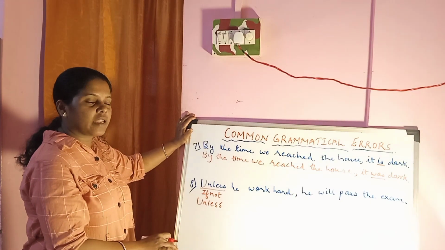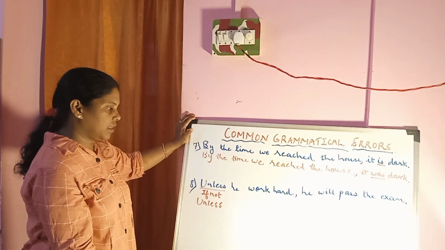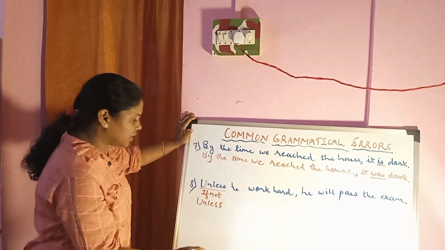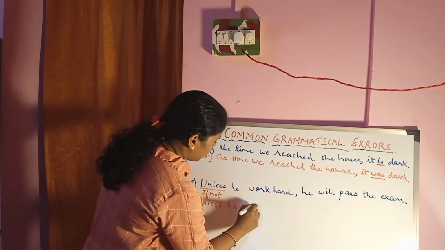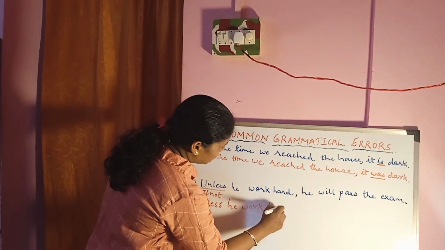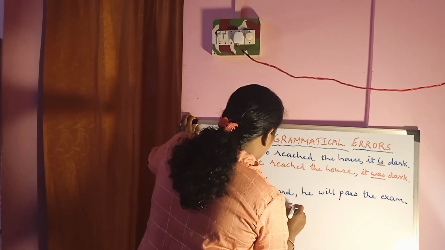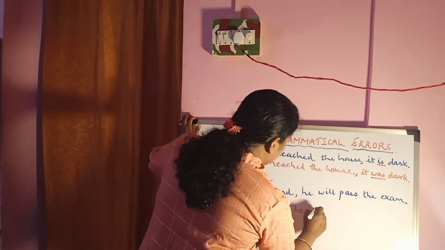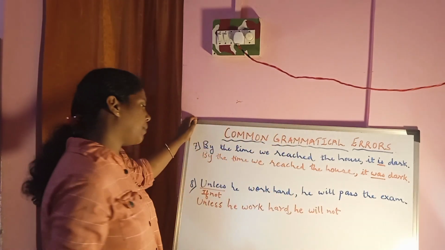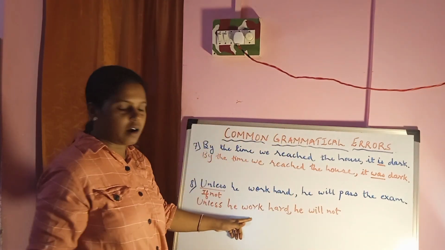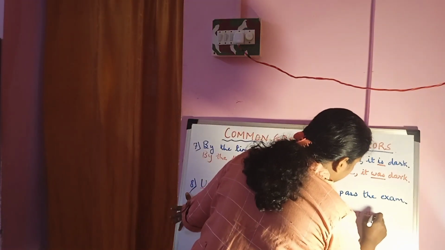The meaning of it is like this: if he works hard, he will pass the exam. We can write this sentence in this way also.